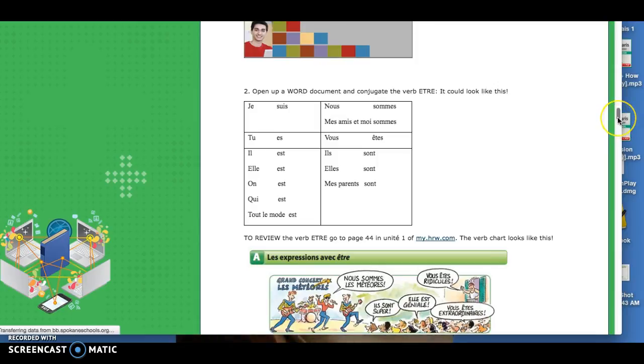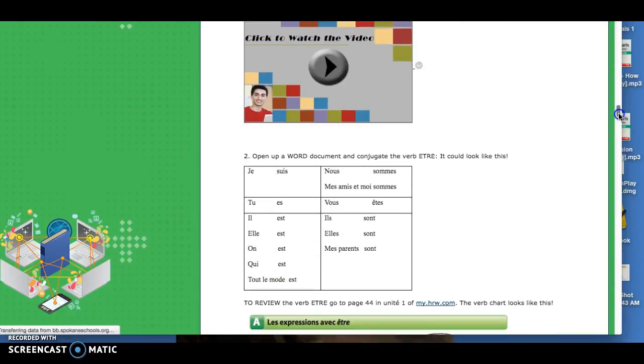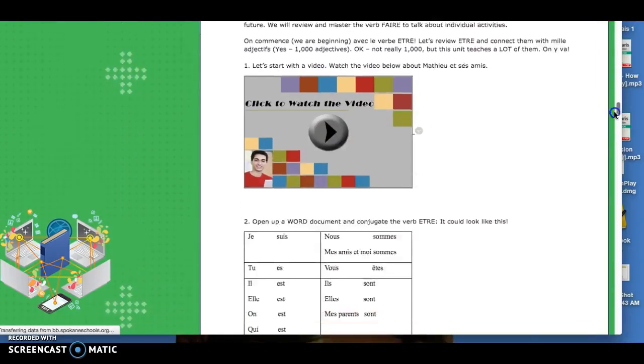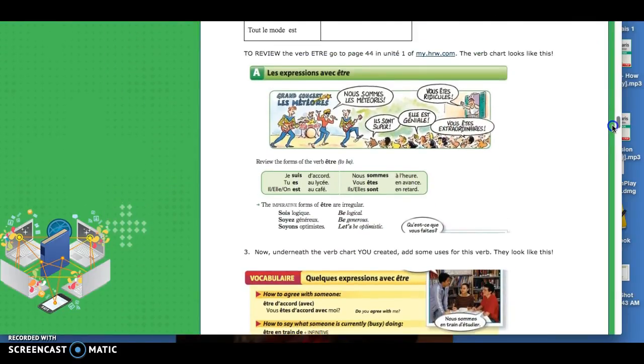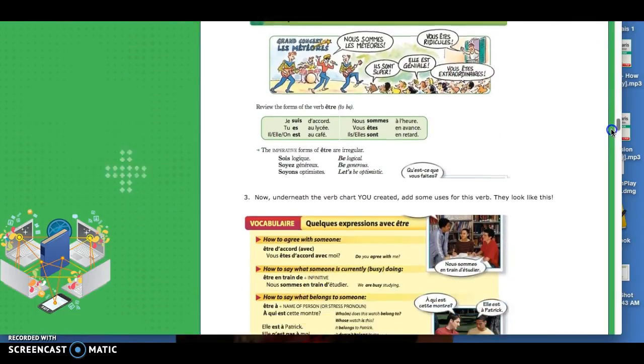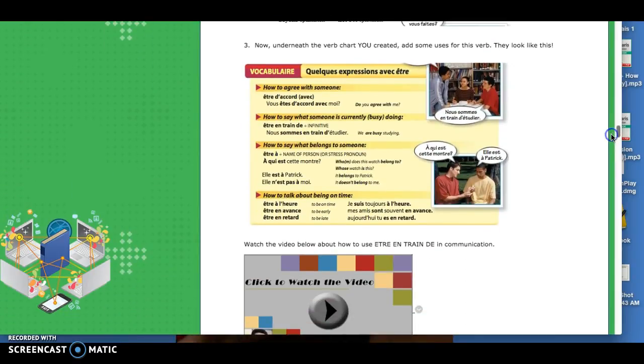I saw a lot of interesting charts. Here I made an example for you so you would have a good verb chart. So first of all, you're going to make sure that you can conjugate the verb être. Then here is some information from your book. So être is used in a variety of ways. If you agree with somebody, you could say, I agree with you. Je suis d'accord. Je suis d'accord avec toi. Do you agree with me? Vous êtes d'accord avec moi?